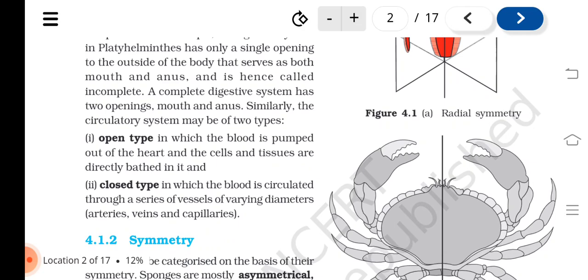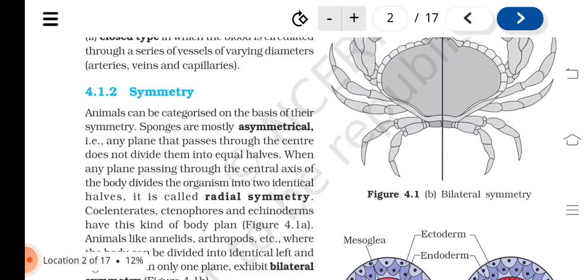Similarly, the circulatory system may be of two types. One, open type, is one in which the blood is pumped out of the heart and the cells and tissues are directly bathed in it. The second, closed type, is one in which the blood is circulated through a series of vessels of varying diameters: arteries, veins, and capillaries.